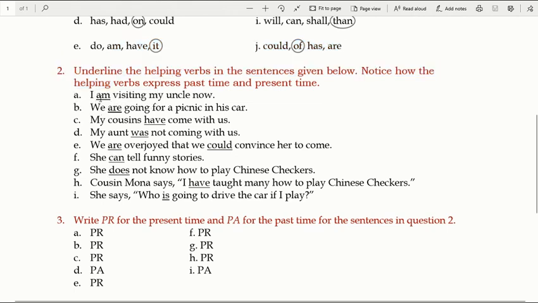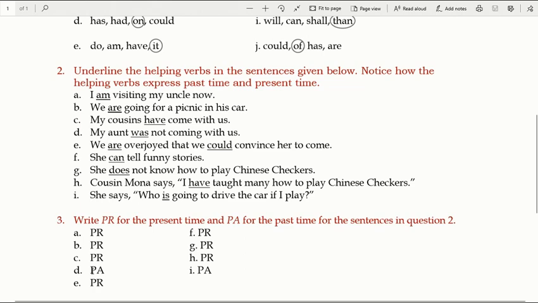Let's see all together why present. I am visiting. Am means अभी. मैं अभी मिल रहा हूँ. We are going. हम जा रहे हैं. Now I am, we are, cousins have come means ये सब अभी हो रहा है. It was not of the past. ये हुआ नहीं है. ये अभी हो रहा है.